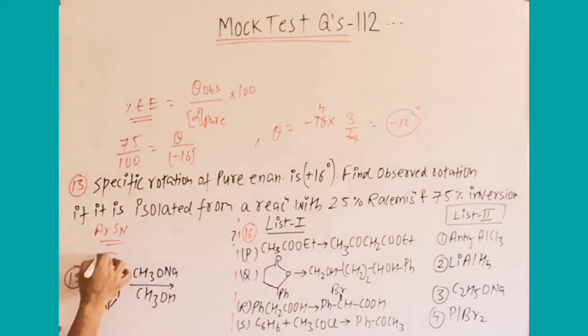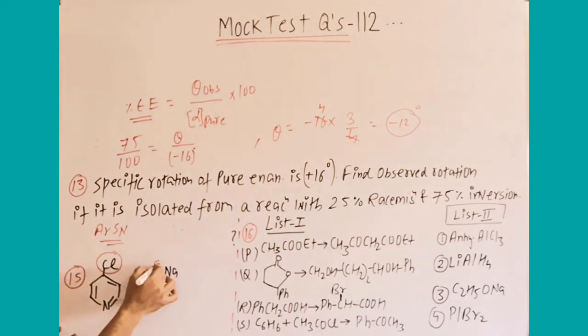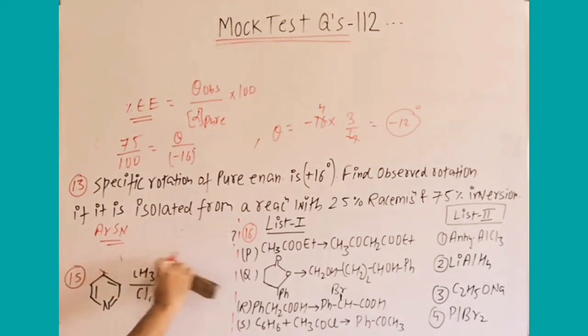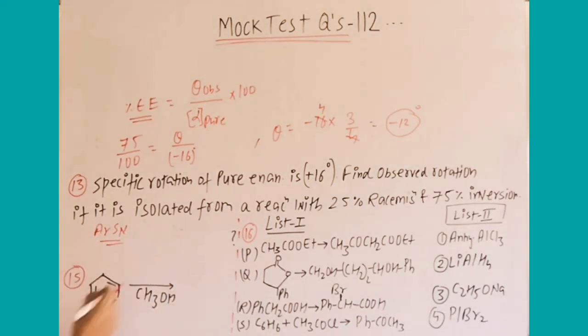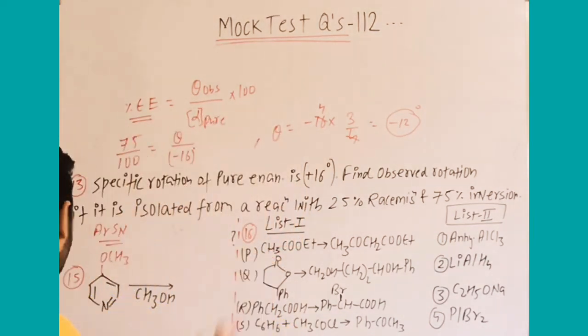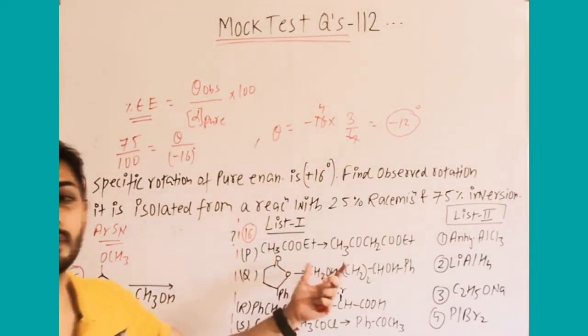So simple reaction, Cl leaves and the nucleophile will substitute it. So the final product will be simply substitution of the nucleophile on the lines of the SNAr mechanism. If you recall that reaction, you can simply understand it. It is nucleophilic substitution.